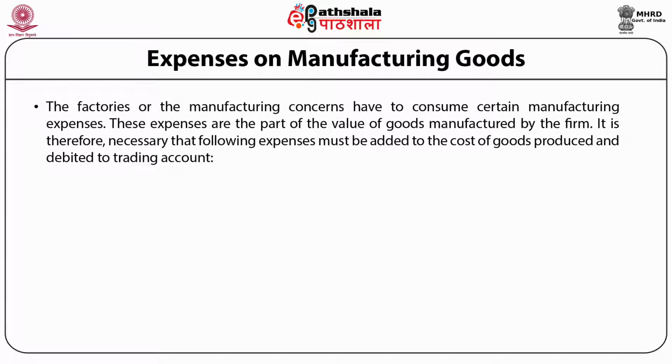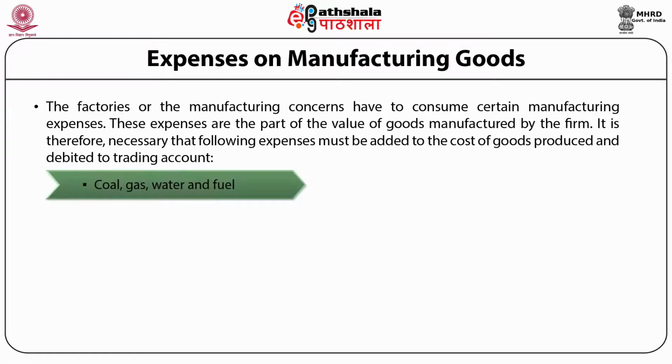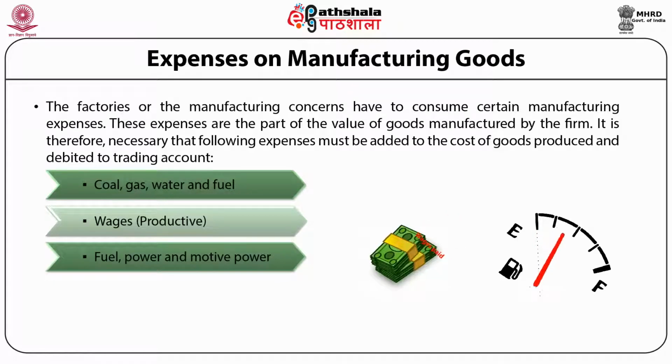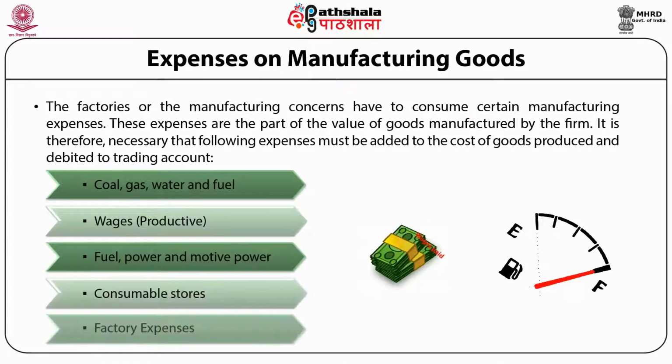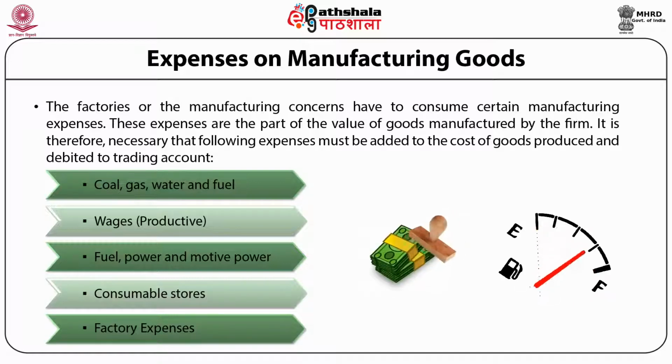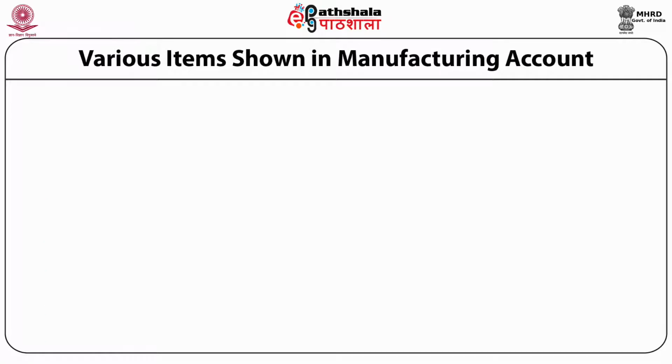It is therefore necessary that the following expenses must be added to the cost of goods produced and debited to the trading account: coal, gas, water and fuel, wages, productive wages, fuel, power, motive power, consumable store, factory expenses. All these expenses are related with the manufacturing of goods, so these should be added in the cost of goods produced.